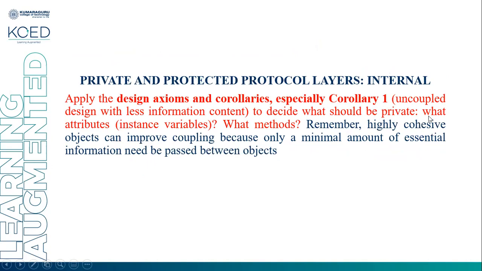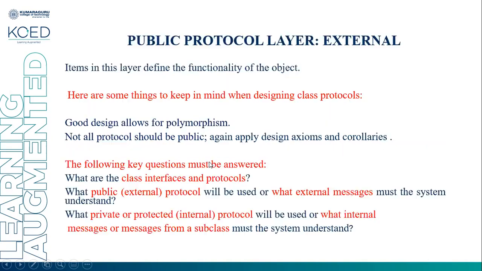If the object is self-sufficient, with a lot of internal content and internal connections, it needs very little information to be shared from the outside. So a highly cohesive object can improve the coupling because only a minimal amount of essential information needs to be passed between the objects. Next one is the public protocol layer.